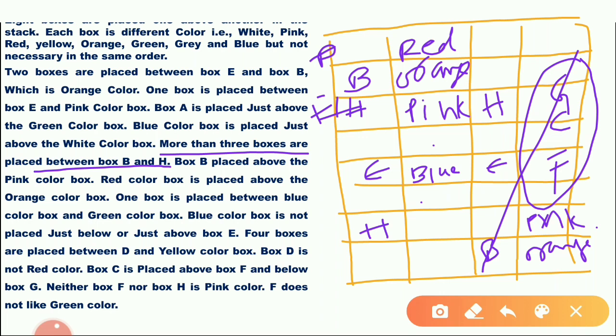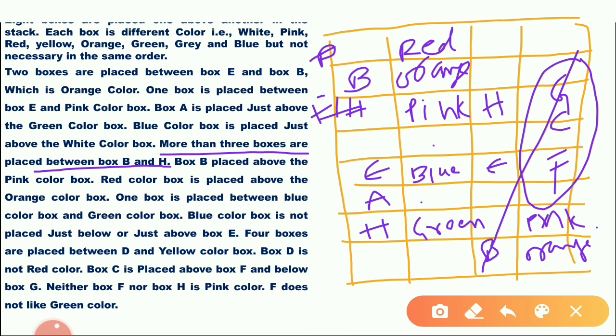Green is above A. Suppose green is there. Green is above A. So there are 2 possibilities. Then pink is above B. Okay. Red color box is above orange color. Okay. One box is placed between blue and green. Blue and green is 1 box. Blue color box is not below or above. Okay. 4 boxes